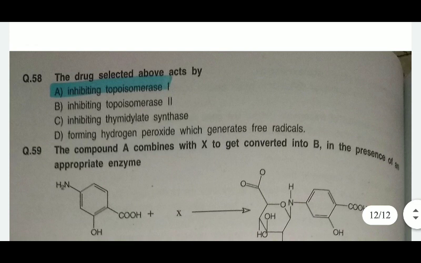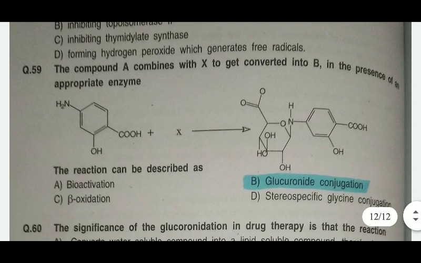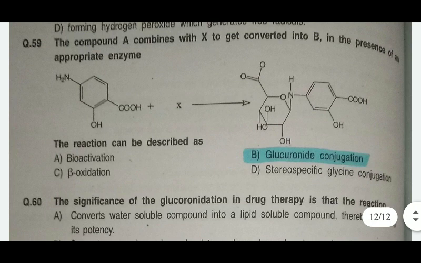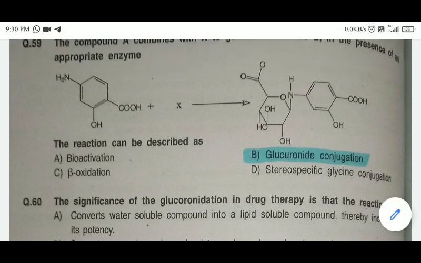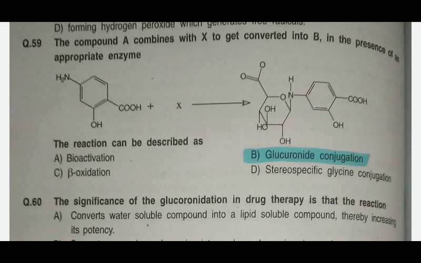58. The drug selected above acts by, means they are asking about topotecan. So topotecan, as I have already told, acts by inhibiting topoisomerase 1. 59. The compound A combines with X to get converted into B in the presence of an appropriate enzyme.